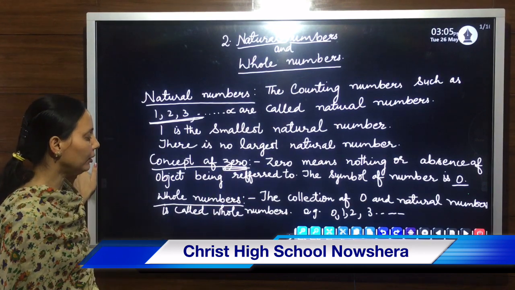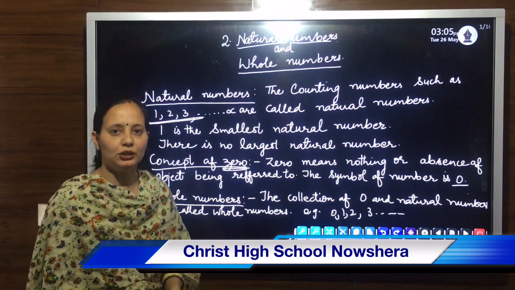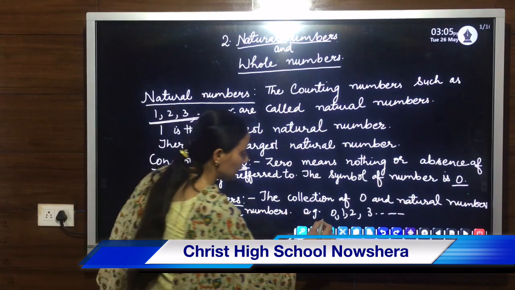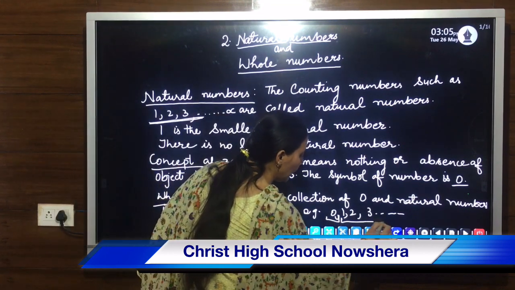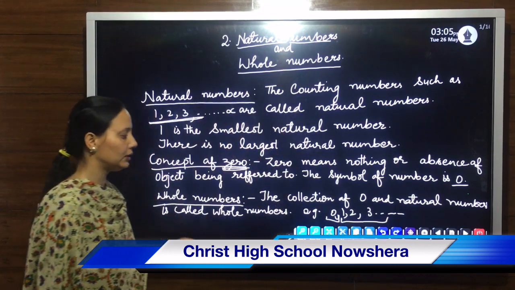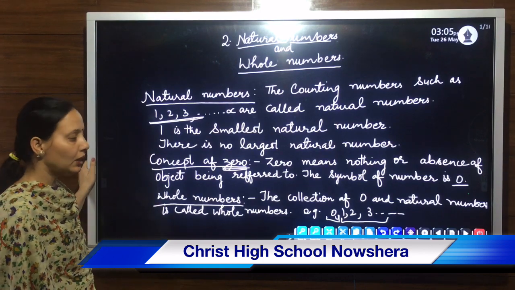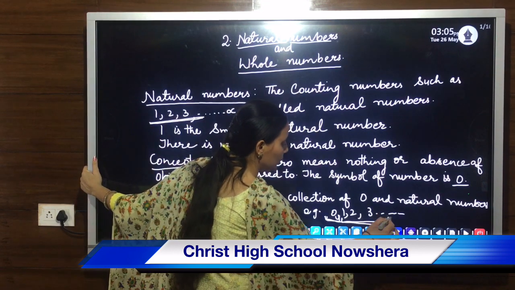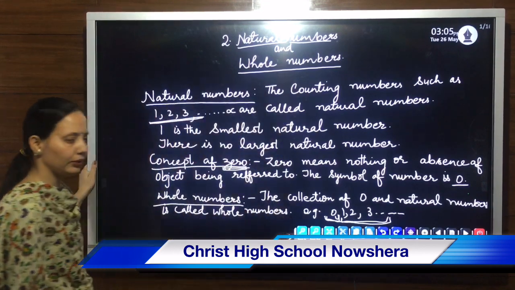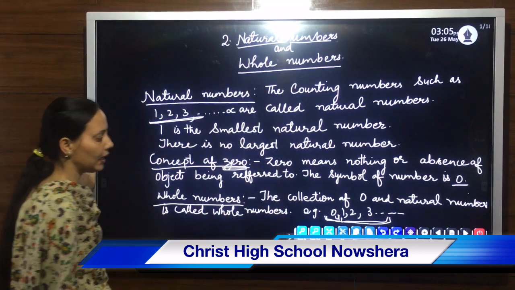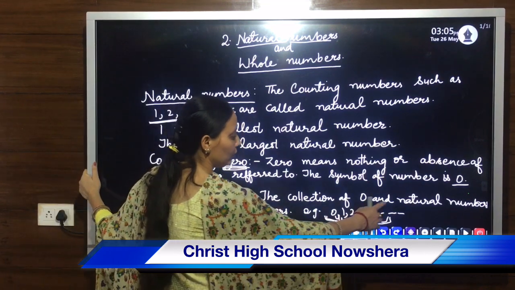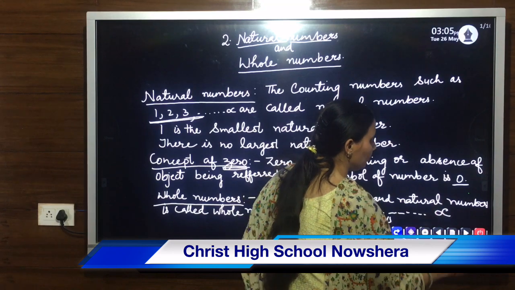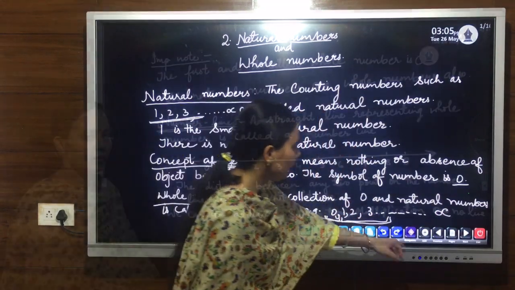What do you mean by whole numbers? The collection of zero and natural numbers. This is 0 and these are our natural numbers. This whole collection or set of numbers, collectively with 0, is known as whole numbers. So whole numbers start with zero and go on. There is also no end of whole numbers and they go up to infinity.